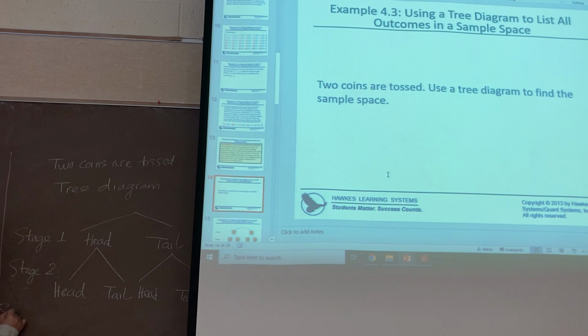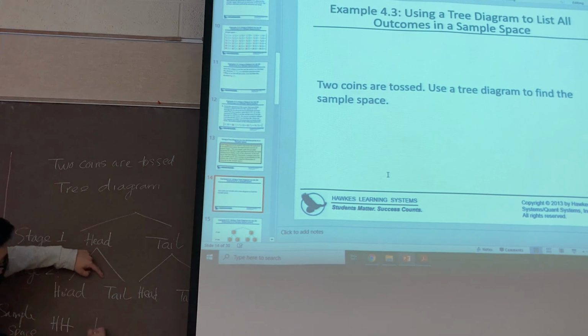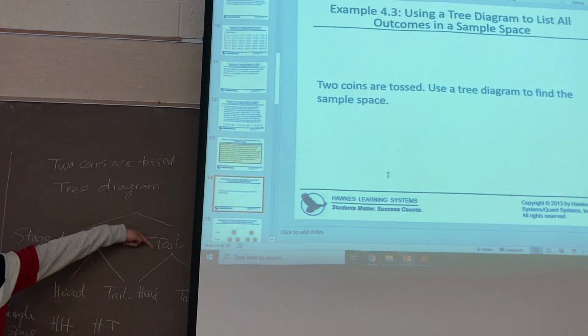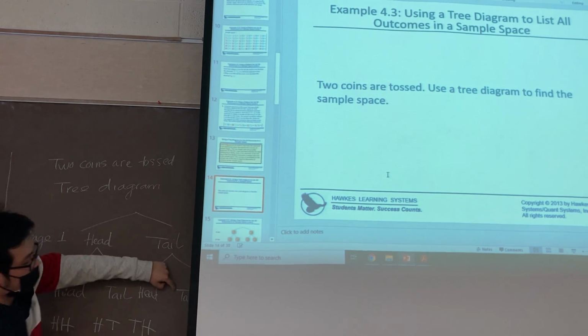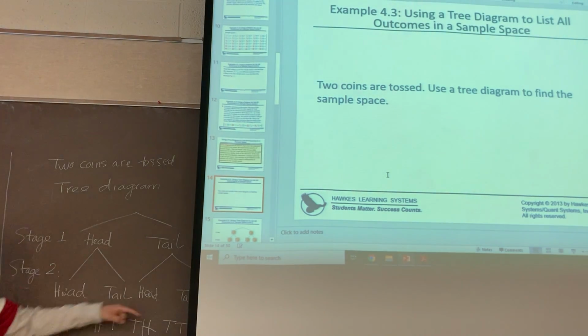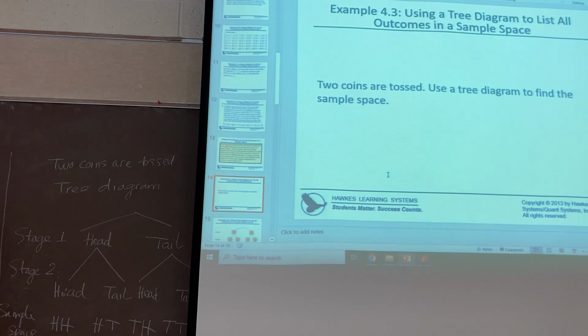So the sample space here, you will list like this: head and head, so you write HH here. Head and tail, so you write HT here. Tail and head, you write TH here. Tail and tail, you write TT here. So that's the way you construct the tree diagram.